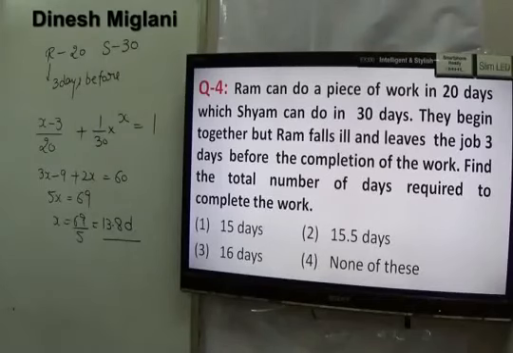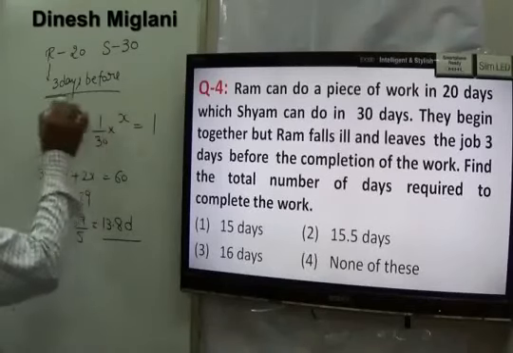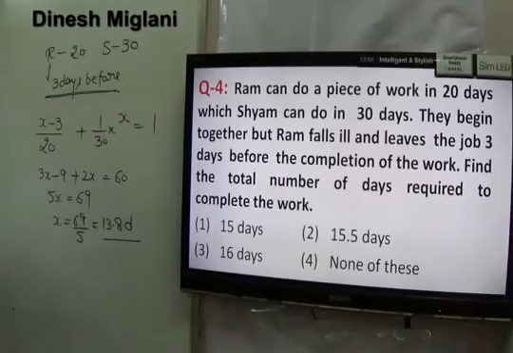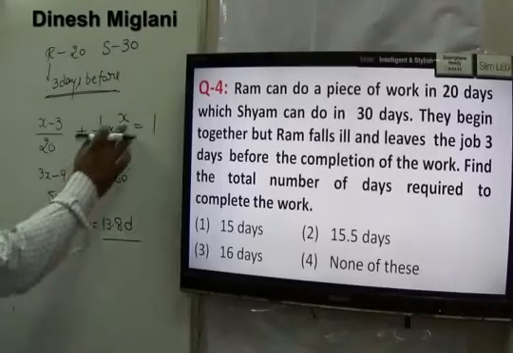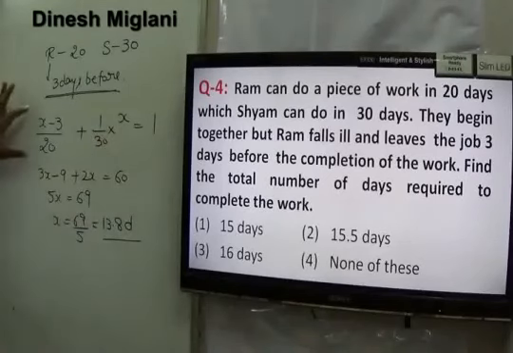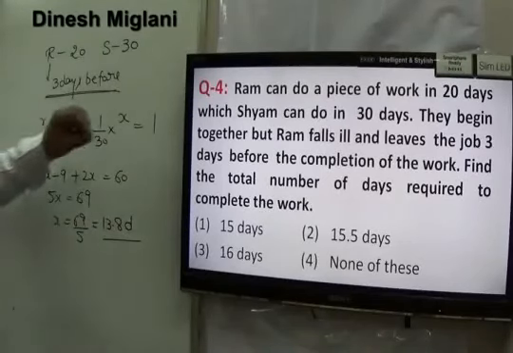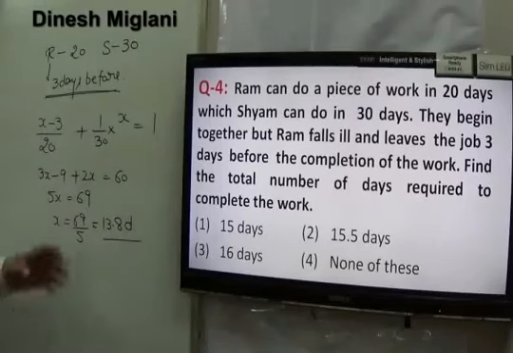Pay attention to this question once more. It is 3 days before completion of work. We don't know what is the total time in which the work is completed. Let us assume that the work is completed in X days. It means Sham has worked from beginning to end. He worked X by 30 part and Ram X minus 3 upon 20. Take the total value to be 1. Take the LCM as 60. Solve it and finally you get 13.8 days. That becomes your answer.